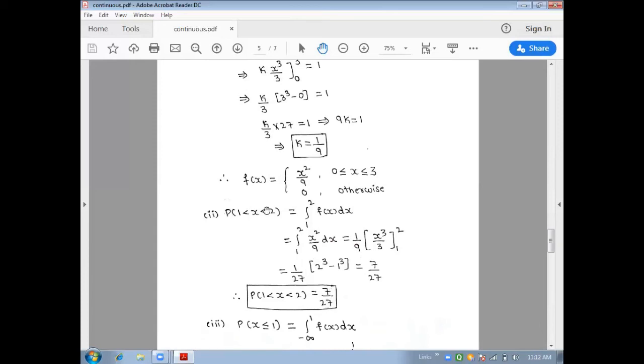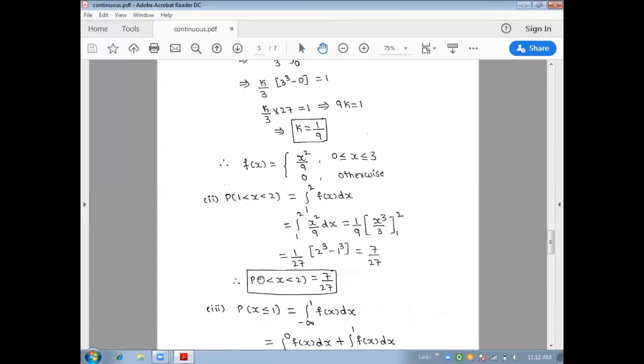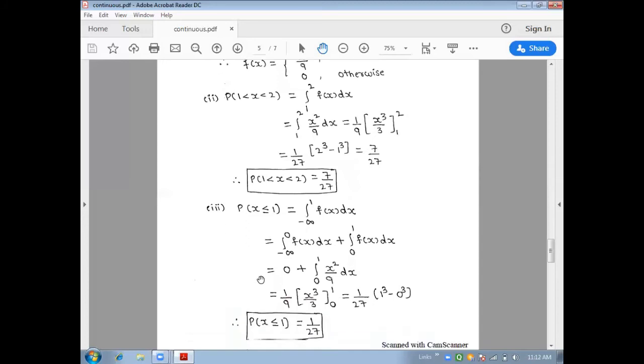This is the second case. The third case was probability of x less than or equal to 1, which equals the integral from minus infinity to 1, because here the lower limit is not given and the upper limit is 1. We can rewrite this as the integral from minus infinity to 1 of f of x dx. Again we split it: minus infinity to 0 f of x dx, plus 0 to 1 f of x dx.